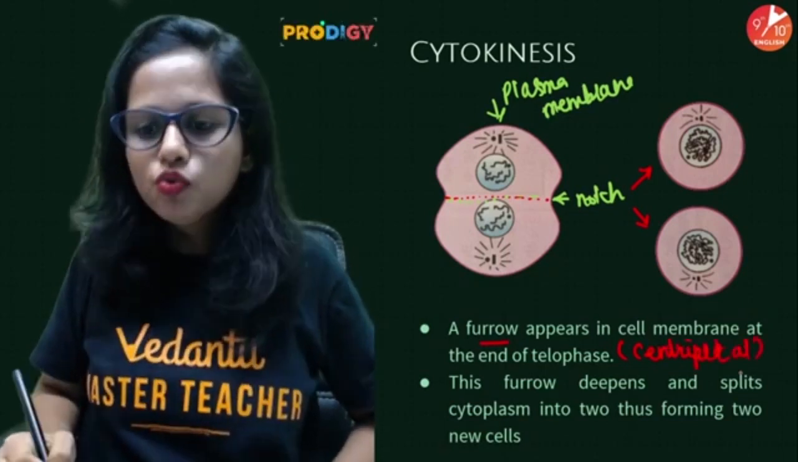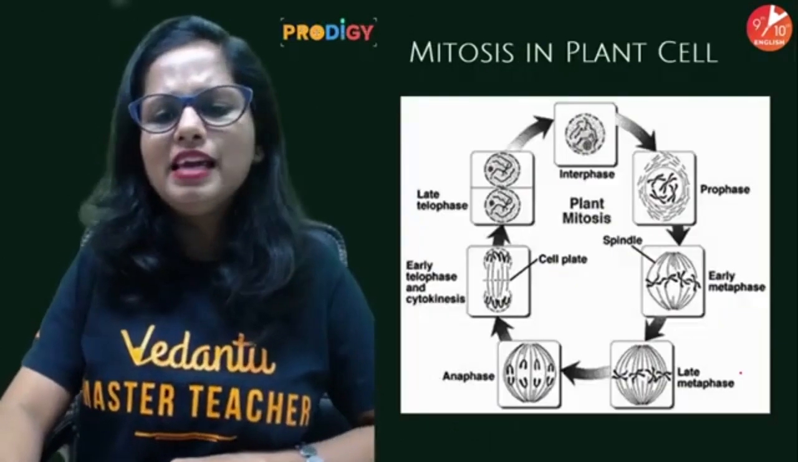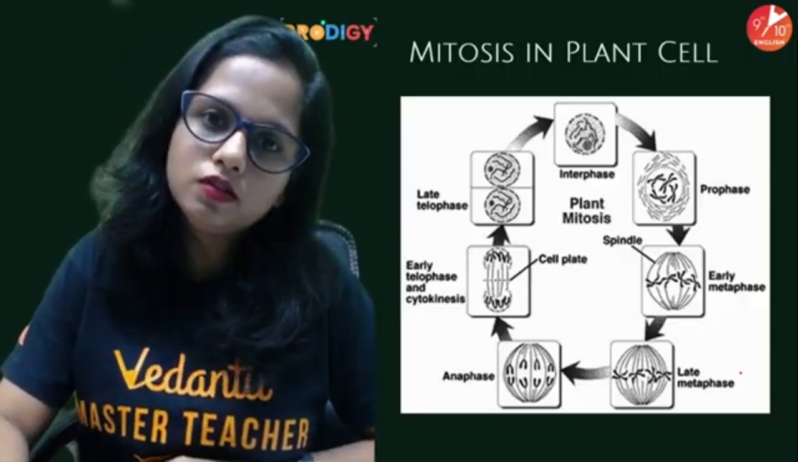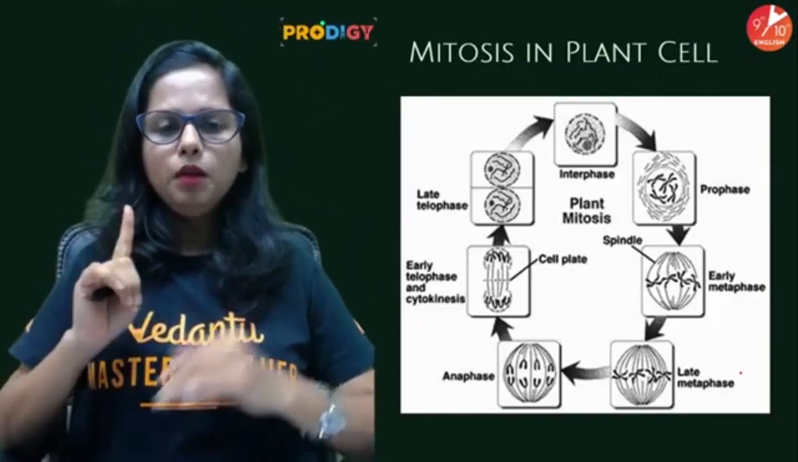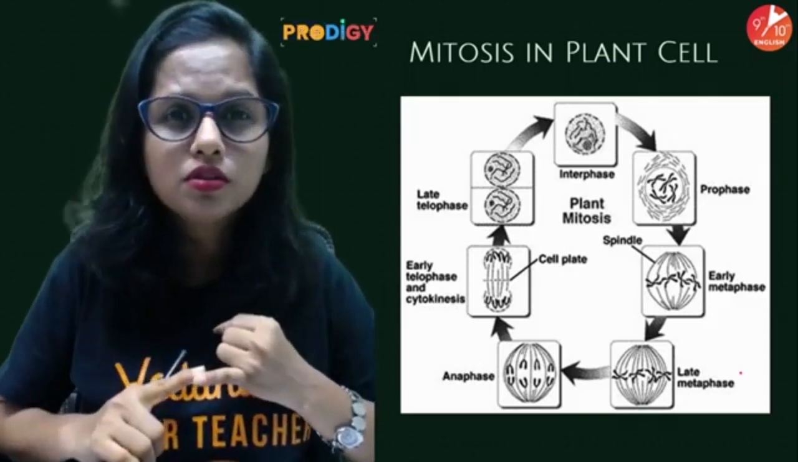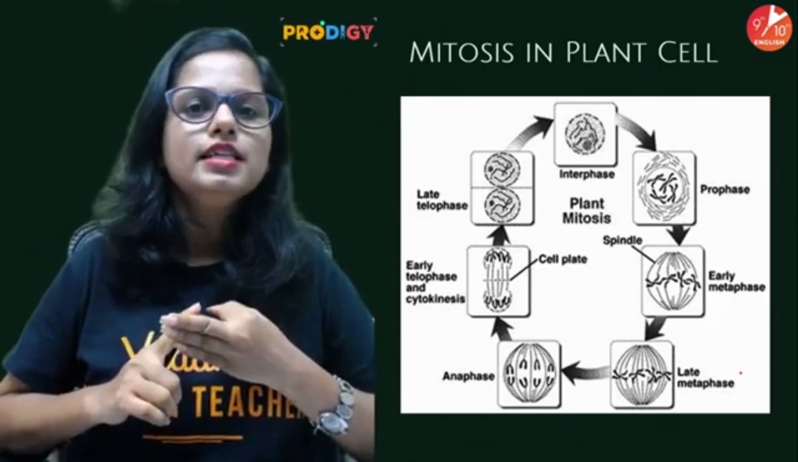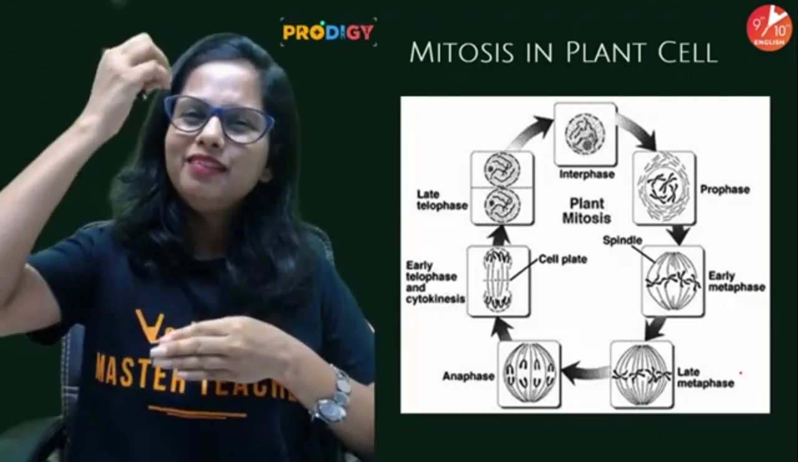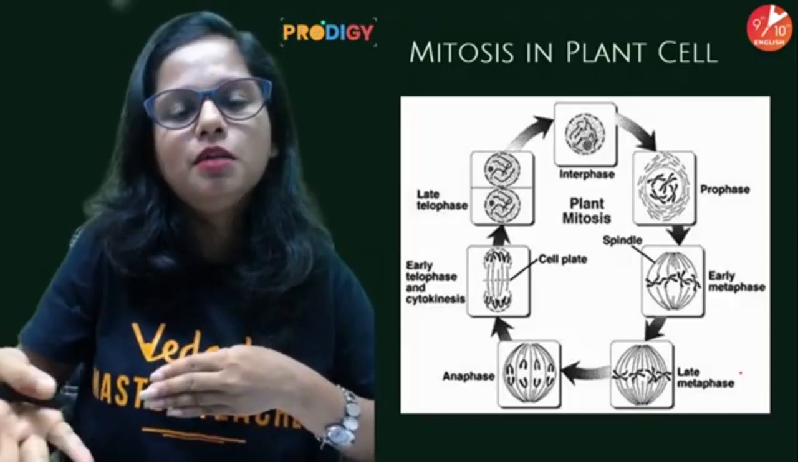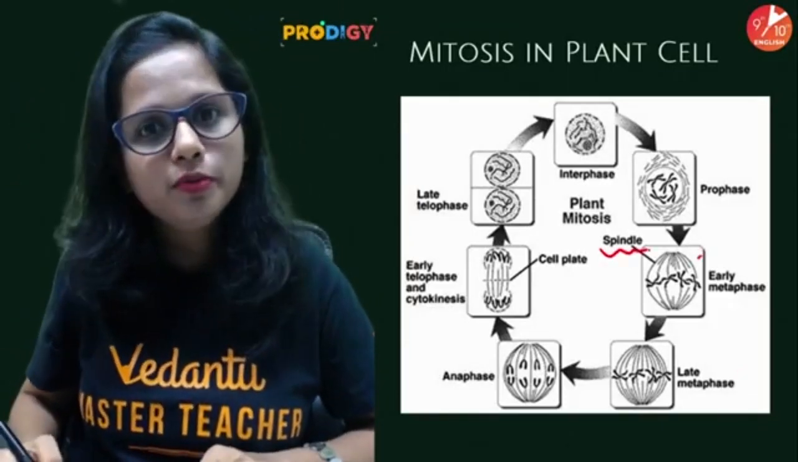Yeah, it's towards the center, okay. But the same is not the case in plant cells. Why? Point number one, plant cells don't have centrosomes, so definitely they don't have centrioles, so definitely aster formation will not take place. So you'll say, ma'am, then spindle formation will also not take place. No, beta, if you see this image, there is the formation of spindles.